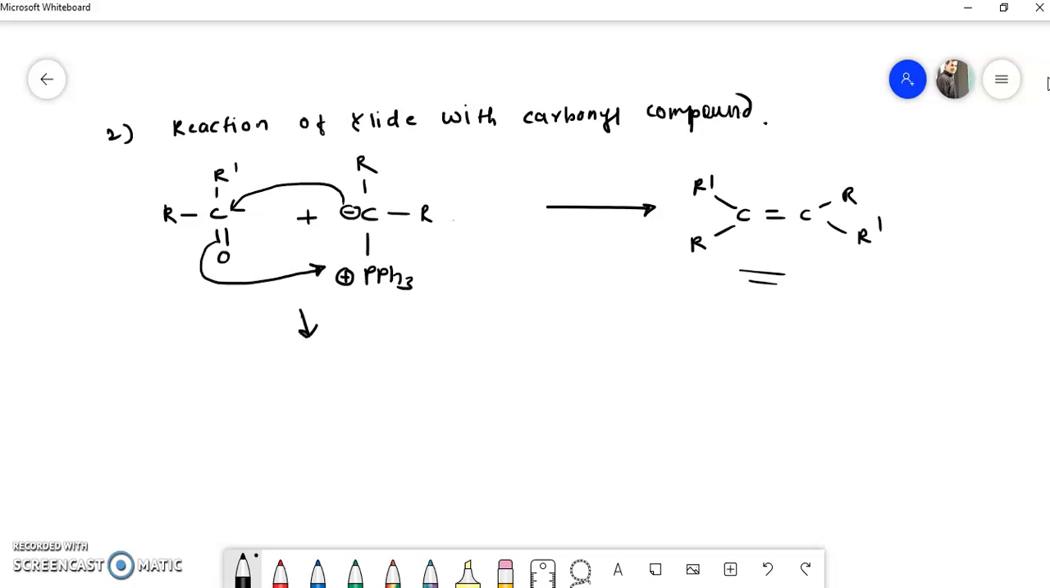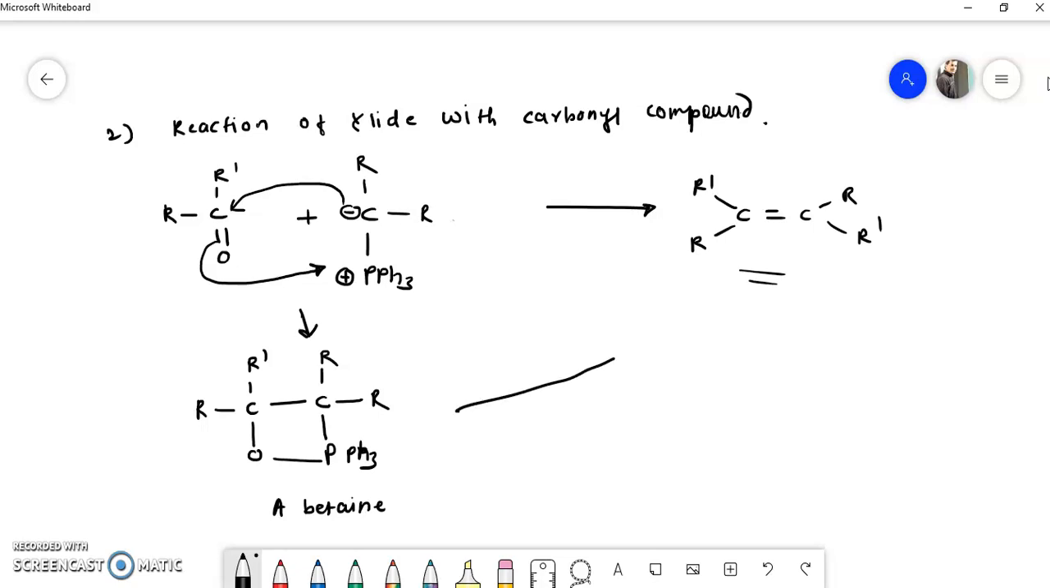So there is a formation of a cyclic transition state like this, R, C, R dash. There is a formation of a single bond between these two carbons, R, R. This oxygen, this phosphorus, here is also a bond, PPh3, PPh3 taken thrice. Now you see here, this intermediate is called a betaine intermediate, remember, betaine intermediate, and this is highly unstable.